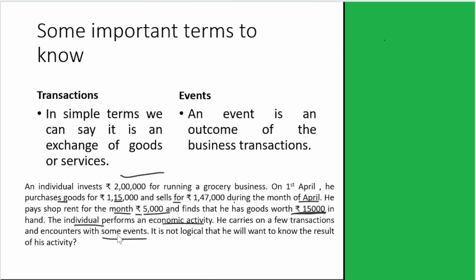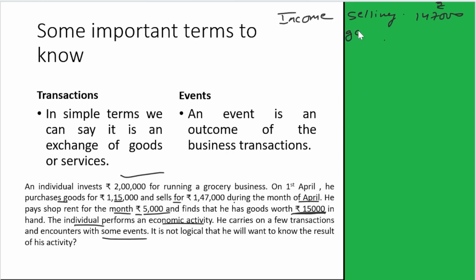As we know, he has performed some events and transactions here. So is it not logical that we want to know the result of his activities? So let's find out what result he got at the end of his activities. So let's start with the income part. What income he got? He got income by selling goods. How much income he got by selling goods? 1 lakh 47,000.